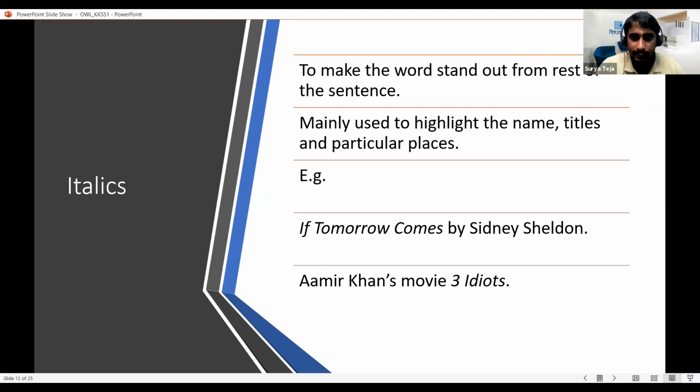If we see the example, "If Tomorrow Comes" by Sidney Sheldon. "If Tomorrow Comes" is the novel name, so it has been italicized, and "by Sidney Sheldon" is the author name. If I want to highlight the name of the book, I'm using italics. Another example is Aamir Khan's movie "3 Idiots." If I want this "3 Idiots" movie to stand out from the rest of the sentence, I just italicize it. So this is the prominent use of italics in modern day.